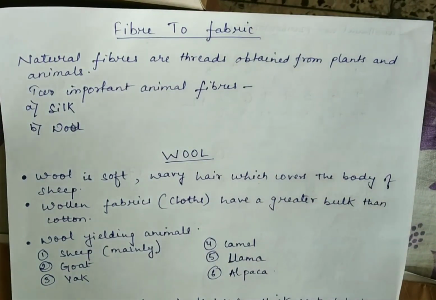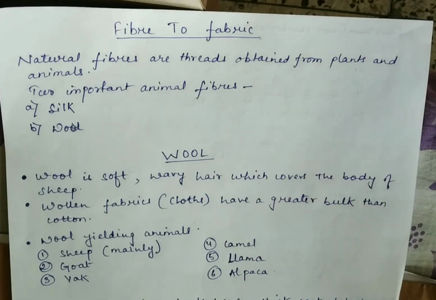So in the previous class, you have learned about plant fibers. For example, cotton plants give us cotton fibers, which are used for making cotton fabrics. What is fabrics? Fabrics means cloth. Cotton, flax and jute are all plant fibers. Now in this class, we will learn about animal fibers.